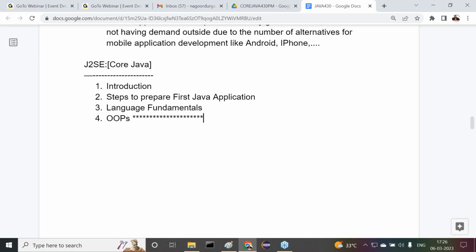Understand? In the point of interviews, how much importance is available for core Java? 60% of the questions are coming from core Java. The remaining 40% of the questions are coming from different technologies, like advanced Java, J2EE, and some other content. Observe carefully. After that, out of the 60 questions, nearly 30 to 40% of the questions are coming from object orientation. 40 questions are coming from object orientation. So the importance of object orientation is like this.